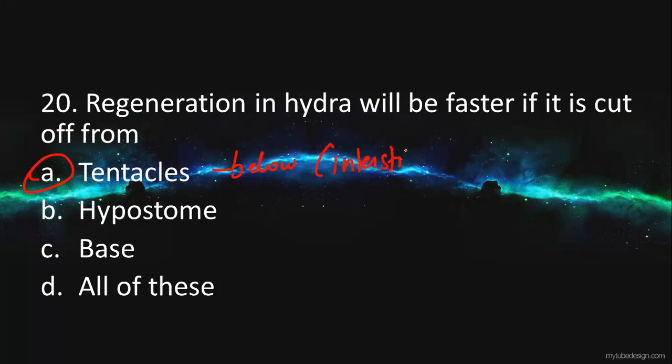Interstitial cells show a greater power of regeneration, as they give rise to other cells of the body, whereas hypostome and base are not the answer. So the answer will be tentacles.